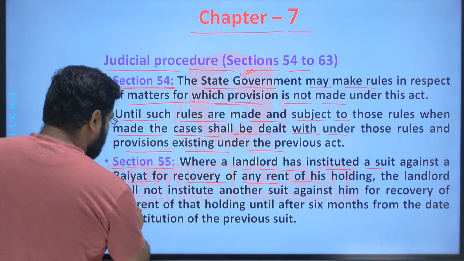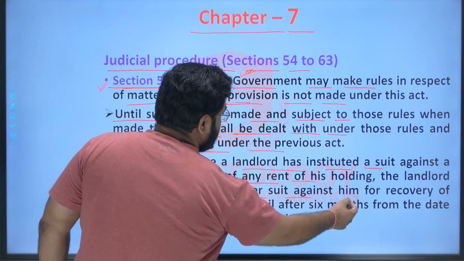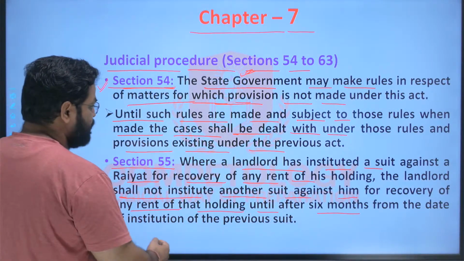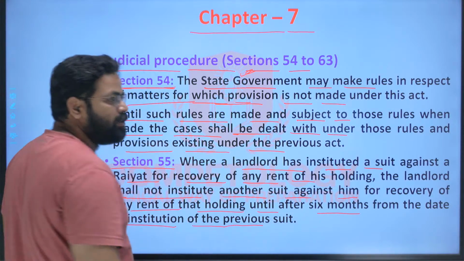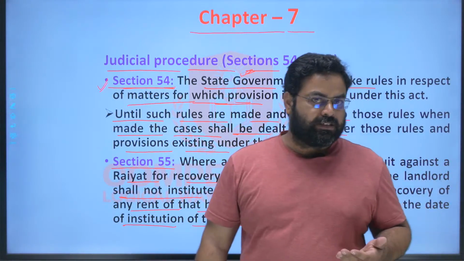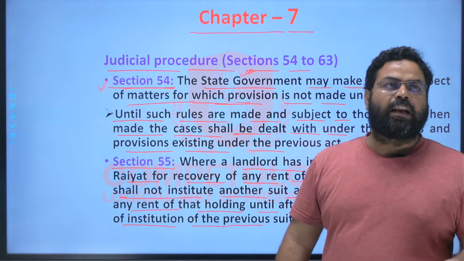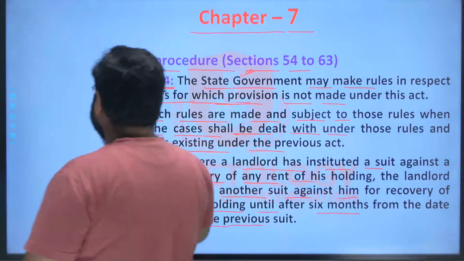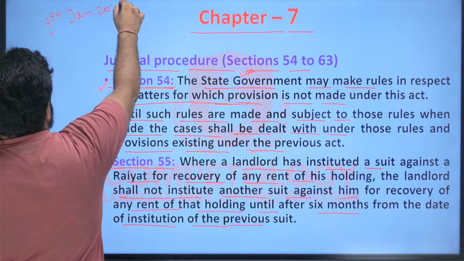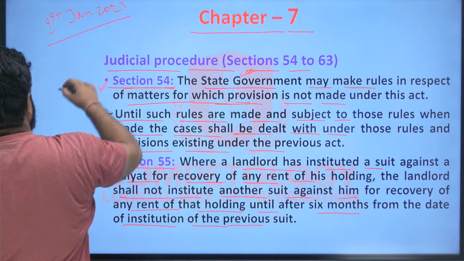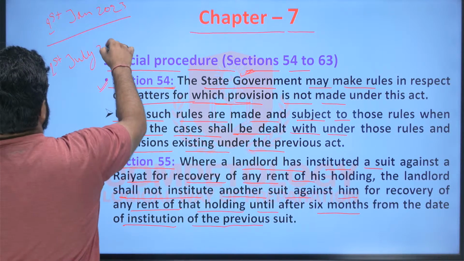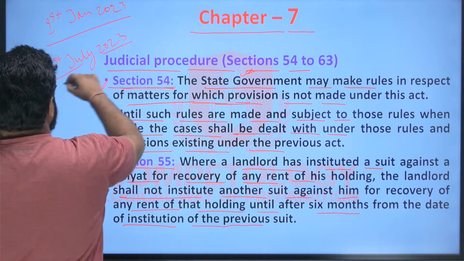However, the landlord shall not institute another suit against him for the recovery of the rent of that holding until after 6 months from the date of institution of the previous suit. So suppose a suit was filed against a Rayyat for the recovery of land rent by the landlord on January 1st, 2023. Until the 1st of July 2023, he cannot file a suit for the same purpose.